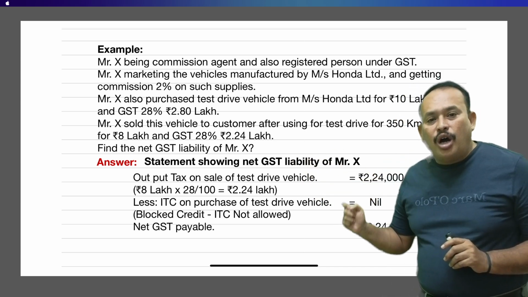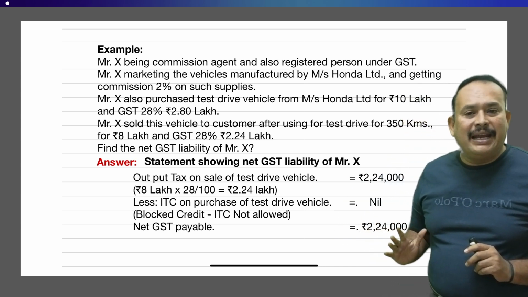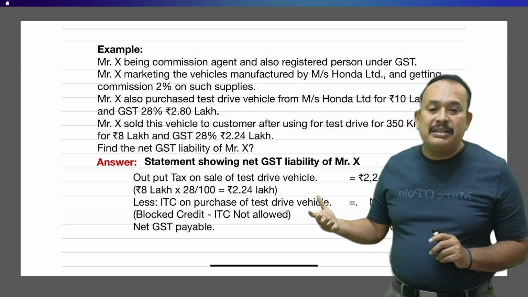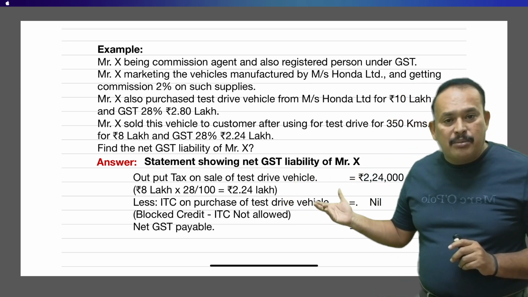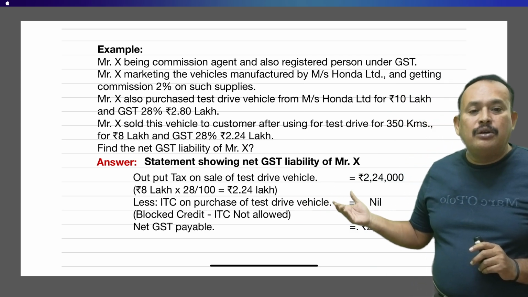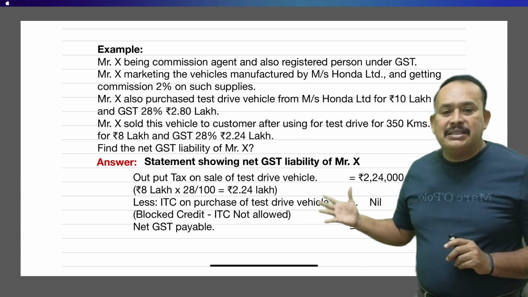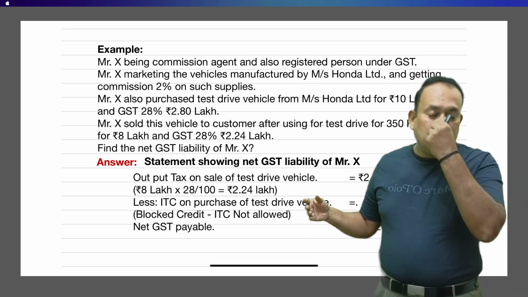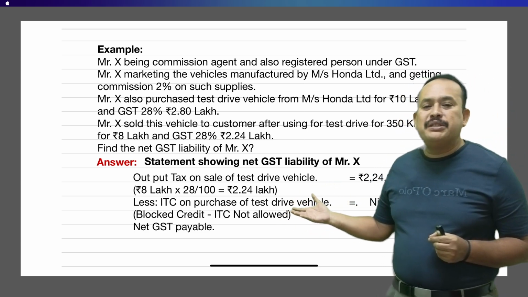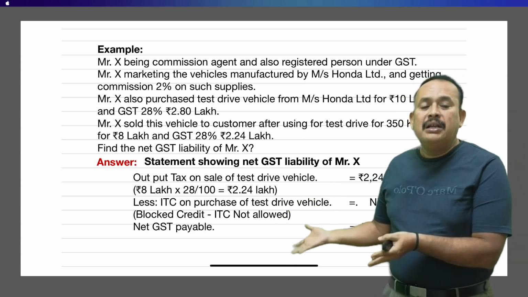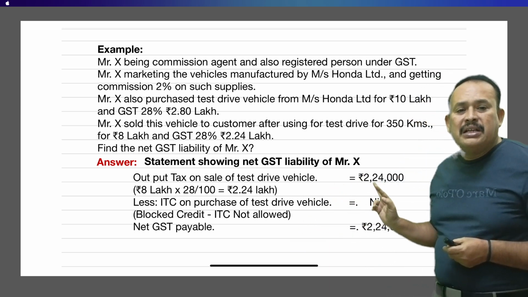Mr. X also purchased a test drive vehicle from Honda Limited for 10 lakhs, paid the GST at 28%, namely 2,80,000. X sold this vehicle to a customer after using it for test drive for 350 kilometers for rupees 8 lakhs and the GST at 28%, namely 2,24,000. Find the net GST liability of Mr. X. What is the GST liability? The liability to pay the GST on such sale of vehicle is 2,24,000.